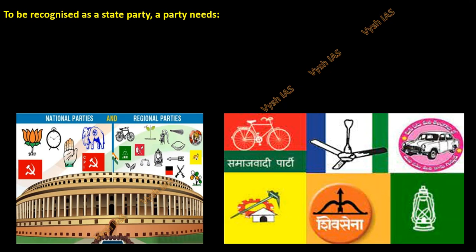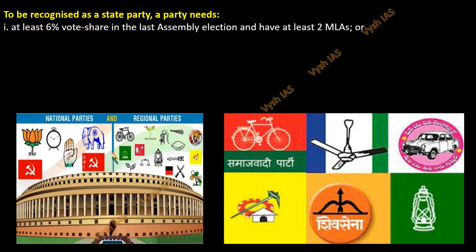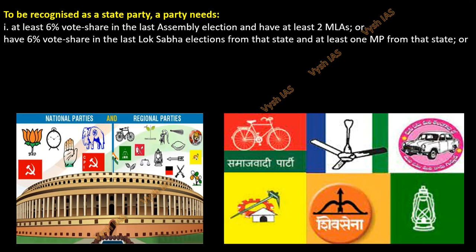So state parties also, another announcement has happened. It's not like only the national party status was revoked; state parties also. To be recognized as a state party, you have a few clauses. The first one is at least 6% vote share in the last assembly election and at least 2 MLAs, or 6% vote share in the last Lok Sabha election from that state and at least 1 MP from that state. So it's a little lengthy one.